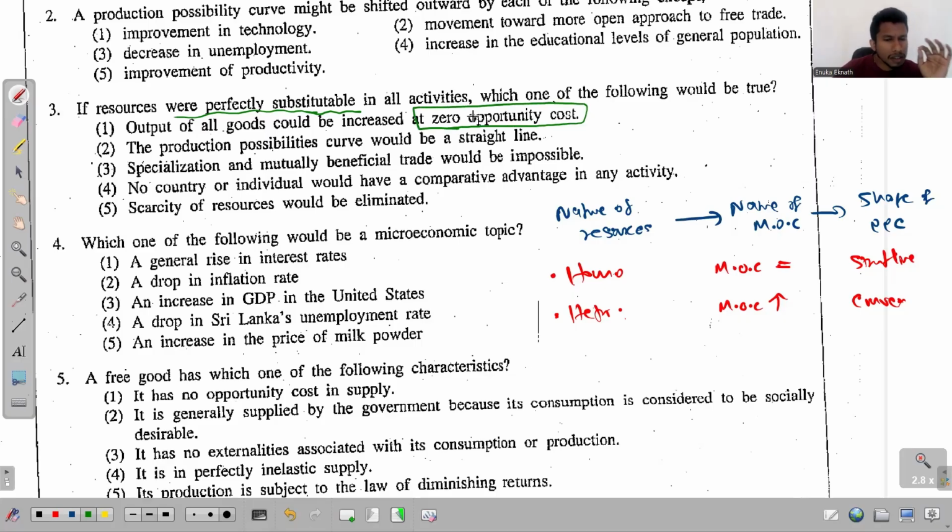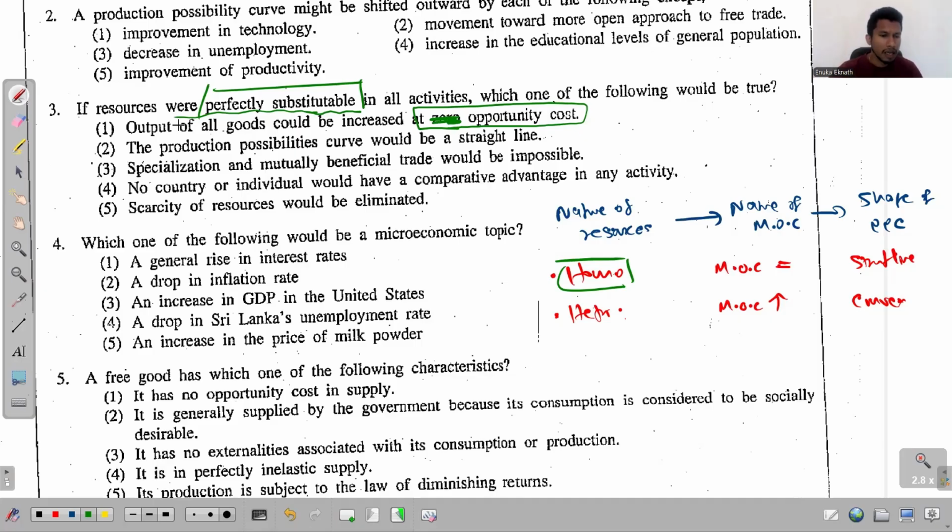See that now. I just told you that when resources are homogeneous, when they are perfectly substitutable in all the economic activities, the marginal opportunity cost will be constant at any point. I didn't tell you that there won't be any marginal opportunity cost. There will be a marginal opportunity cost or simply opportunity cost, and that opportunity cost will have a value and that value is constant at any point. That's all I told you. Output of all goods could be increased at zero? No, there will be an opportunity cost and that opportunity cost is constant.